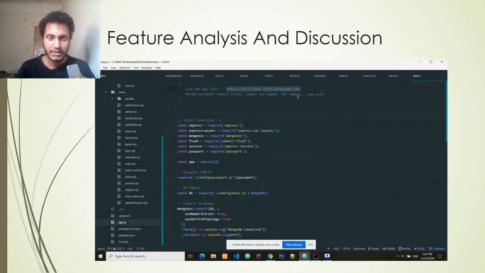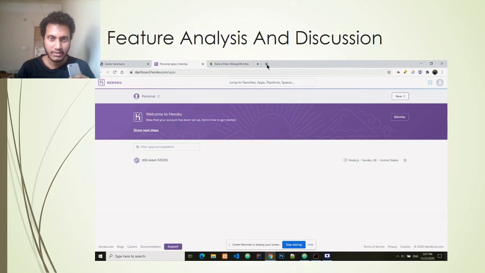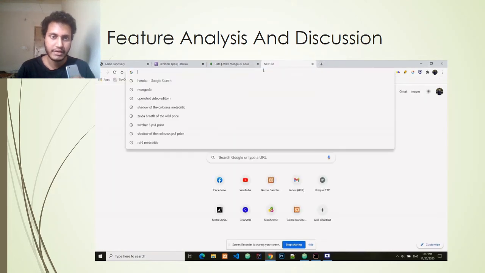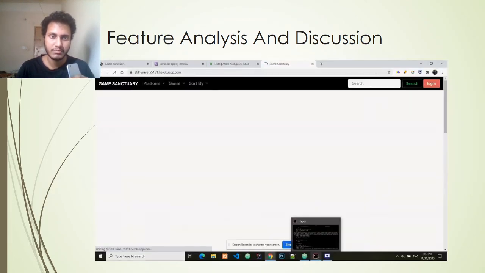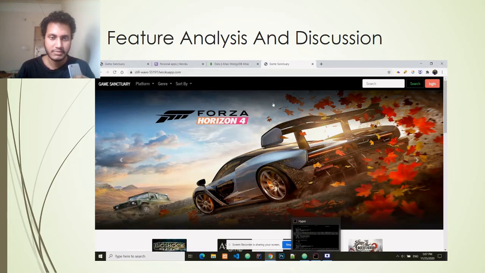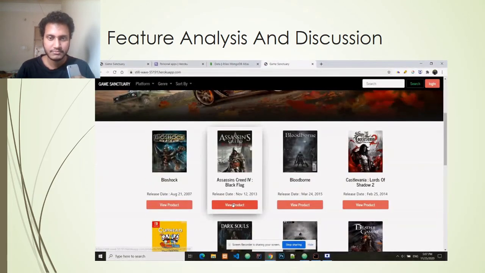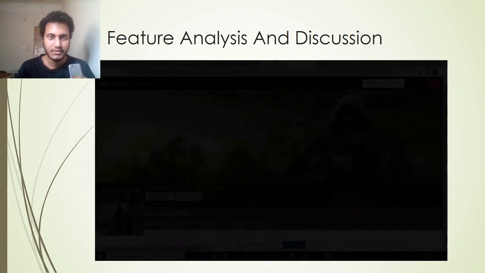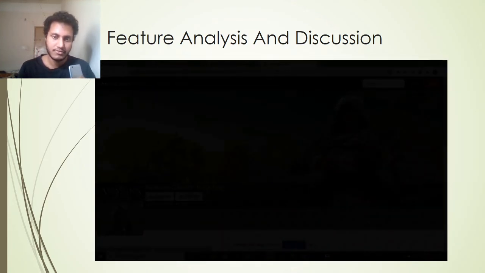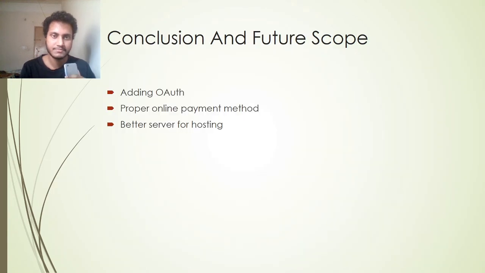And this is the URL that was provided by Heroku for accessing the live project. So here I access the project that I deployed on the live server. This has been accessed by using the internet. So this was all for the features section.